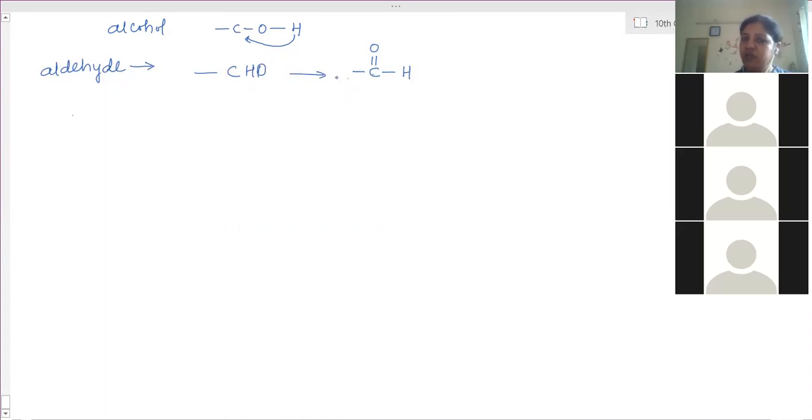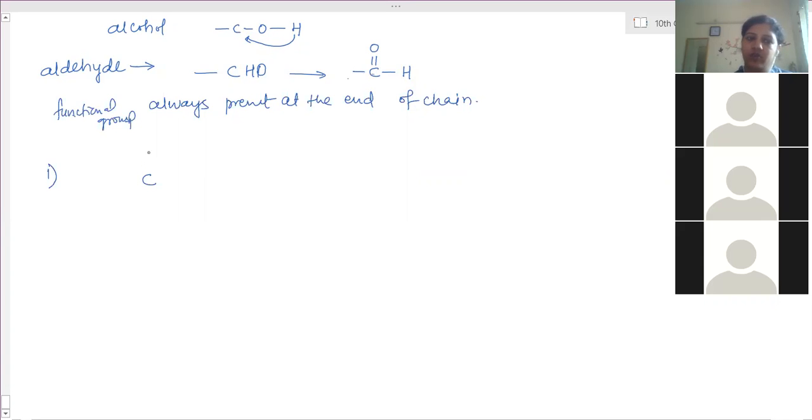Before this carbon, you can connect. For the first carbon atom, this is always present at the end of the chain. Any one end, right end, left end, doesn't matter, but it is present on the end only, not in the middle. Anywhere in the middle, it is not present. Ma'am, what is present at the end of the chain? The CHO group, the functional group.